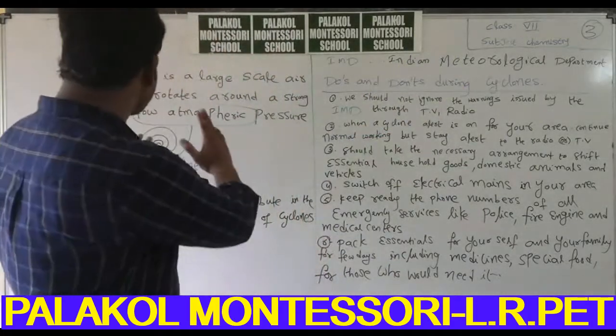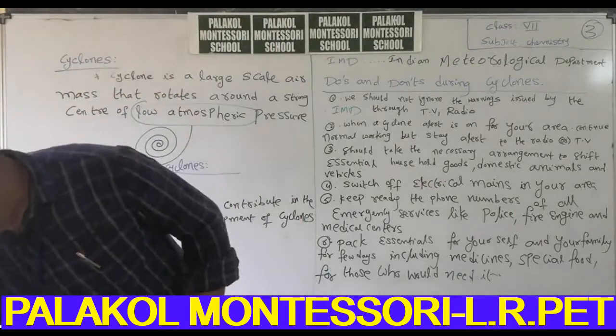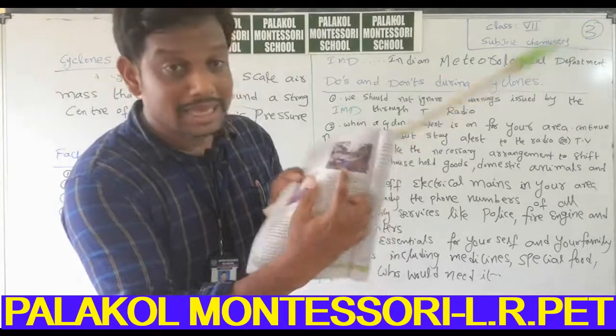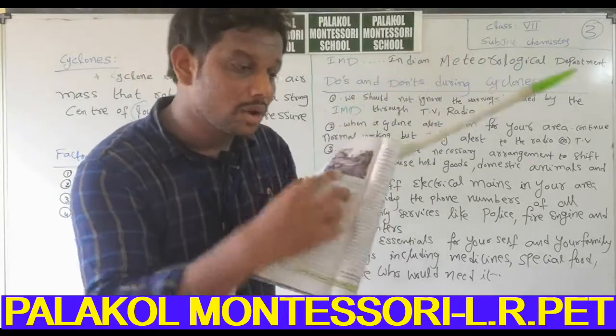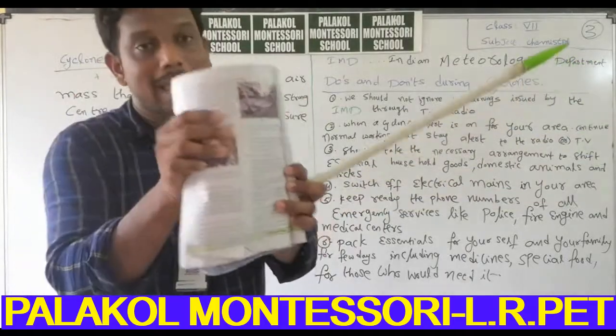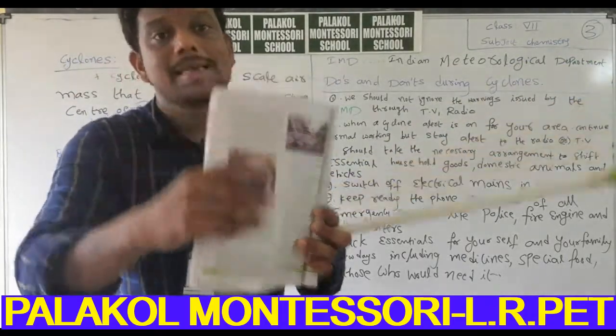This is the basic information about cyclone. This is the diagram of cyclone. These are the causes of cyclone. After cyclone, the environment like this, the roads like this. These are the causes of cyclone.